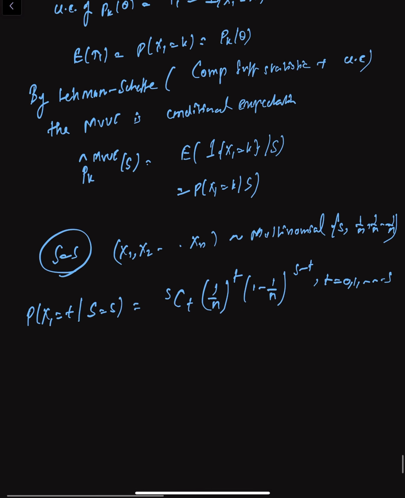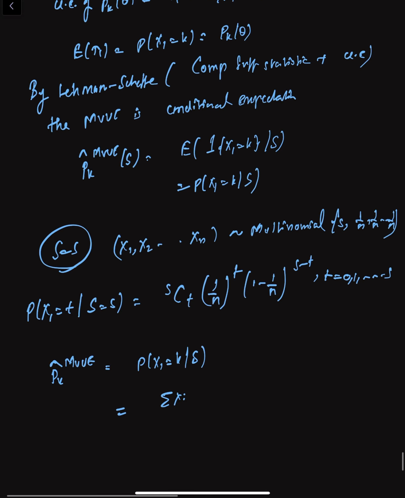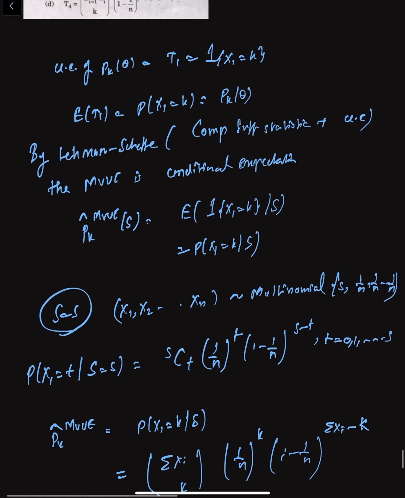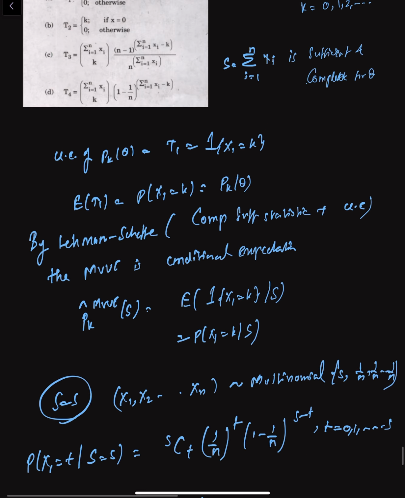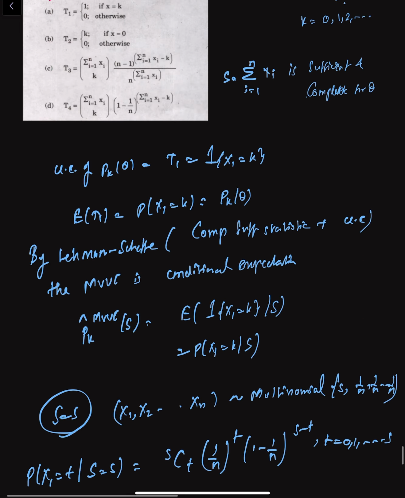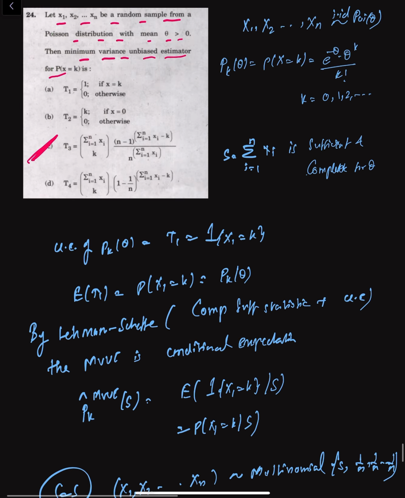So basically pk hat MVUE is nothing but the probability of x1 equals k given S. That is summation xi choose k, into 1 by n to the power k, into 1 minus 1 by n to the power summation xi minus k. So if we consider the options, it is option C. Therefore option C is the correct answer.